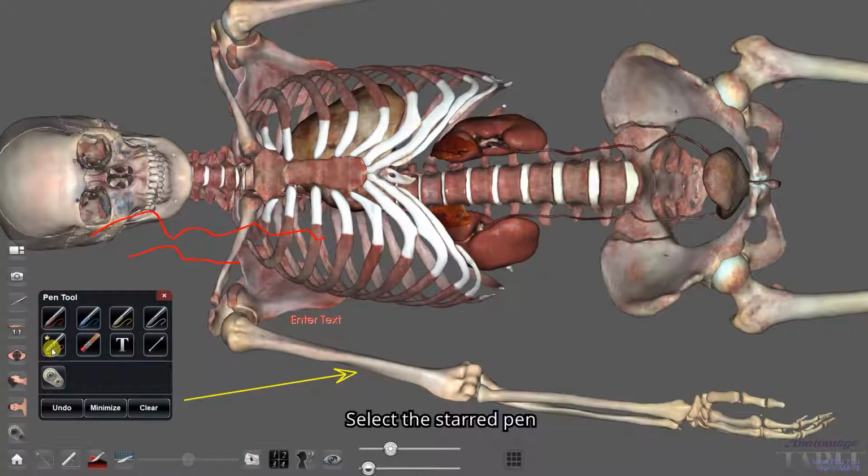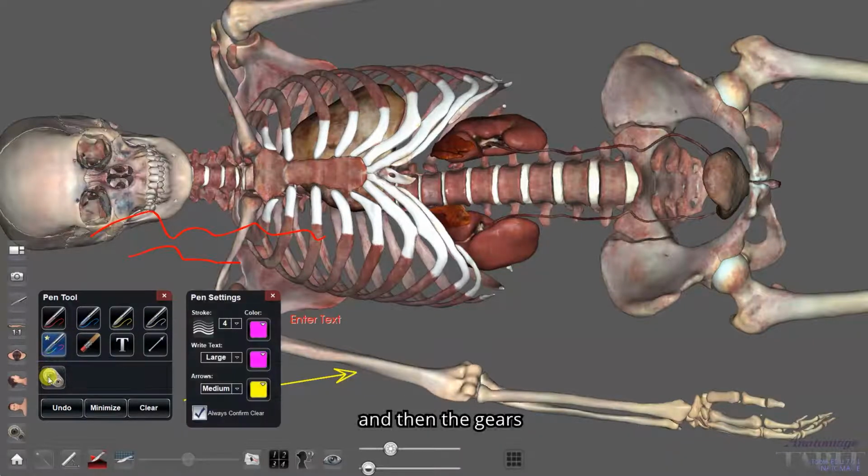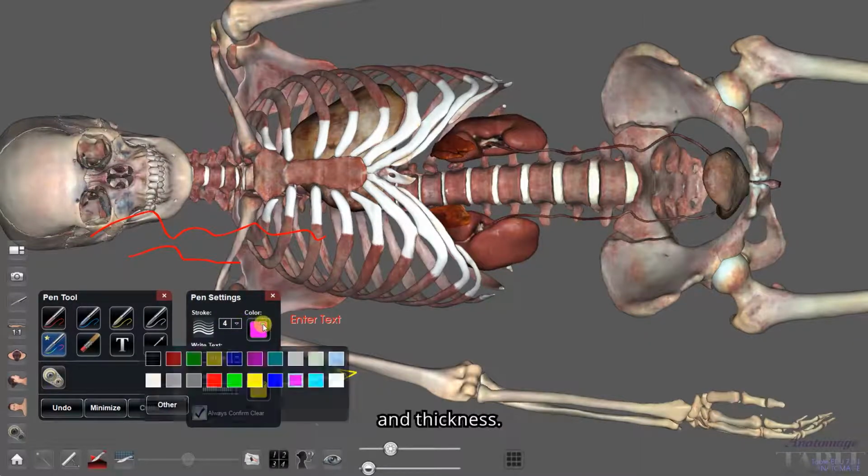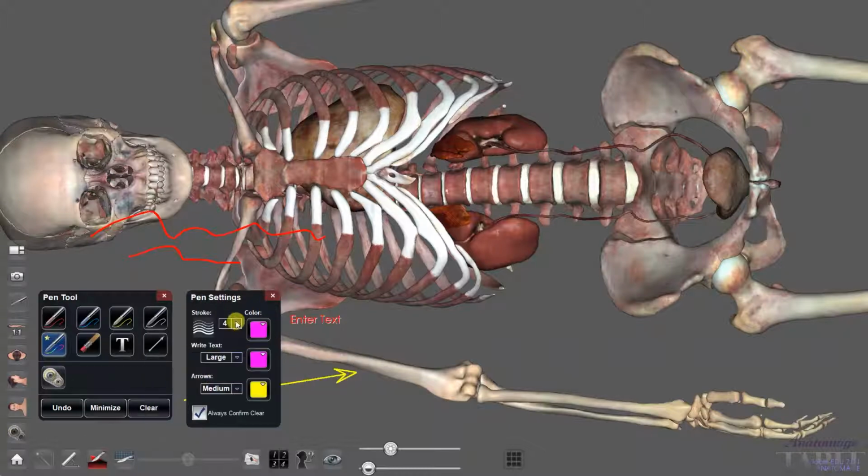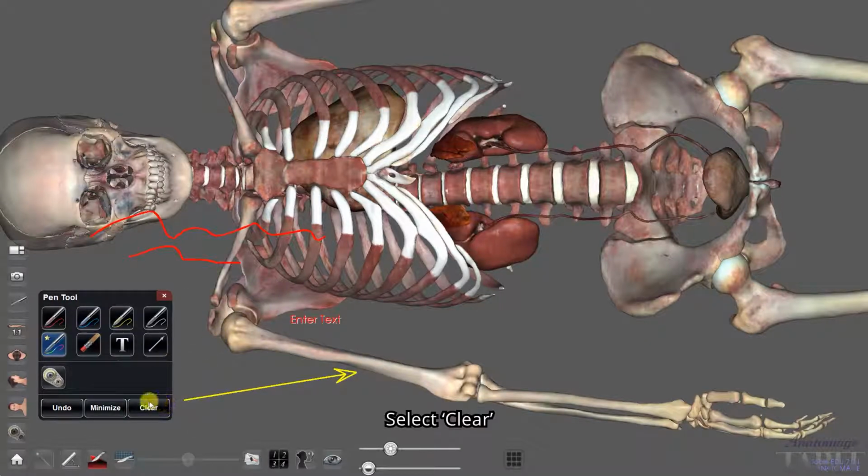Select the starred pen and then the gears to choose a custom pen color and thickness. Other pen settings include adjusting the size and color of the text and of the arrows. Select clear to remove all the drawings at once, or use the eraser to remove one by one.